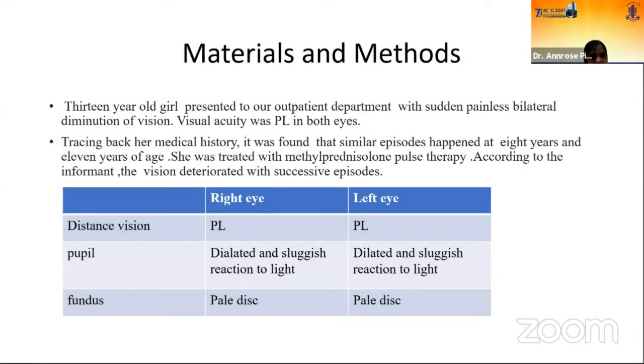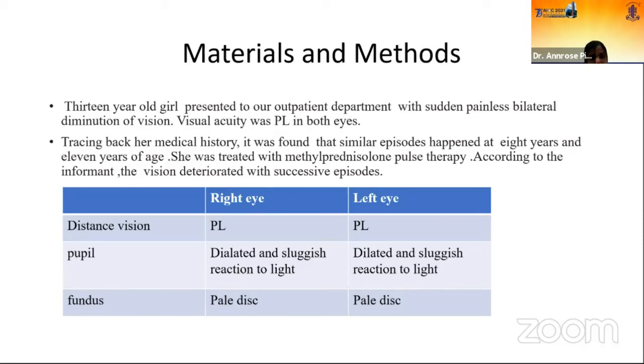So we report a 13-year-old girl who presented to our outpatient department with sudden painless bilateral diminution of vision, and visual acuity was PL in both eyes. Tracing back her medical history, it was found that similar episodes had happened at 8 years and 11 years, and she was treated with methylprednisolone pulse therapy. According to the informant, the vision deteriorated with successive episodes.